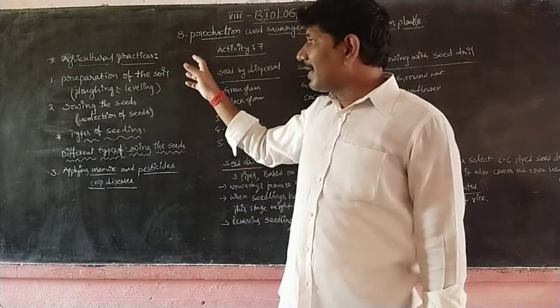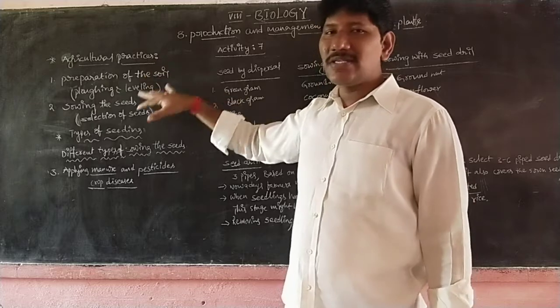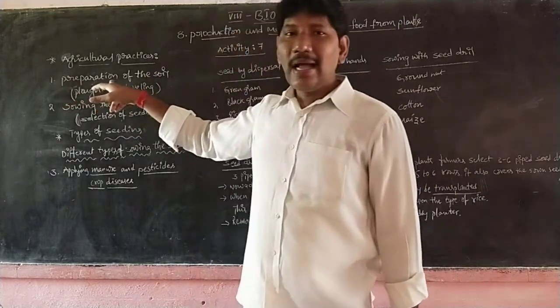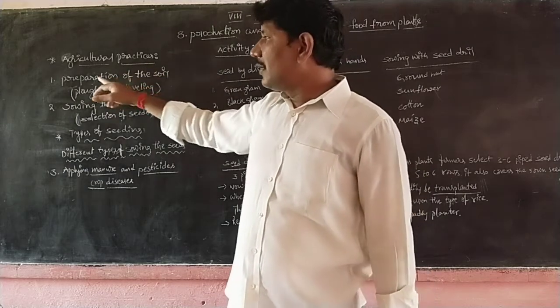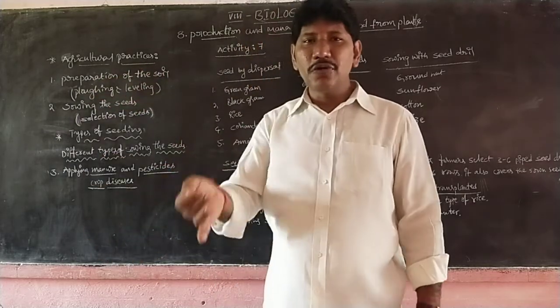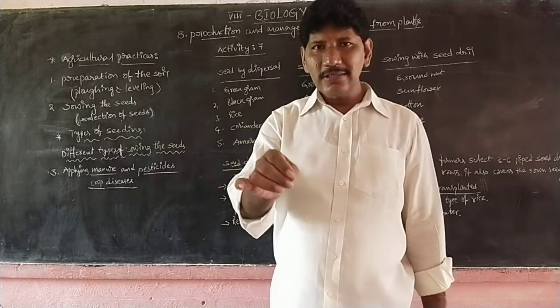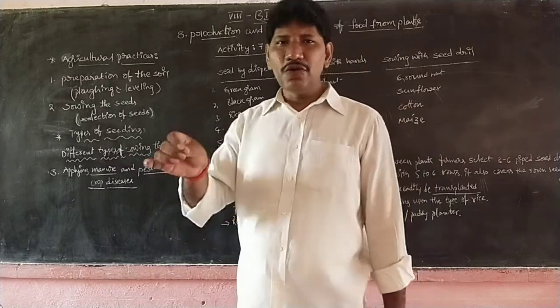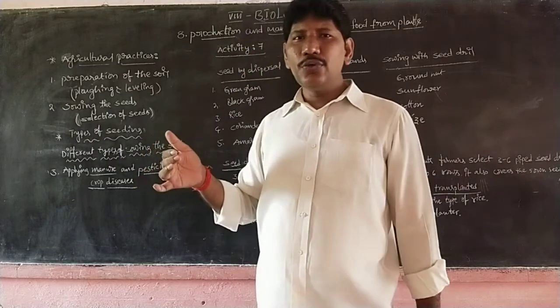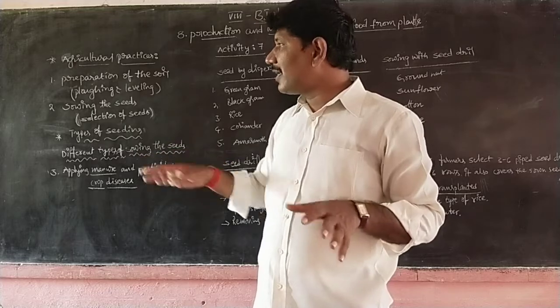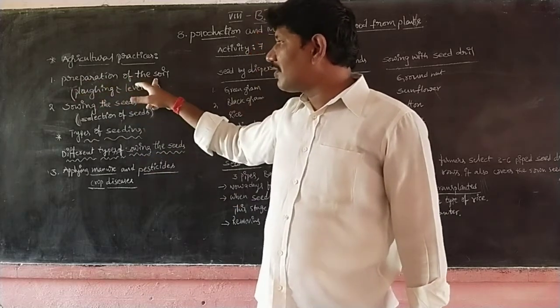Apart from that, in the previous classes we discussed that the first and foremost agricultural practice step is preparation of the soil, before sowing the seeds and before supplying the water, that is irrigation.